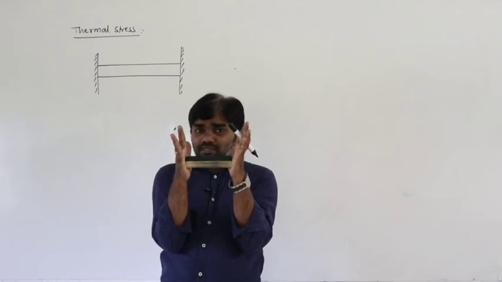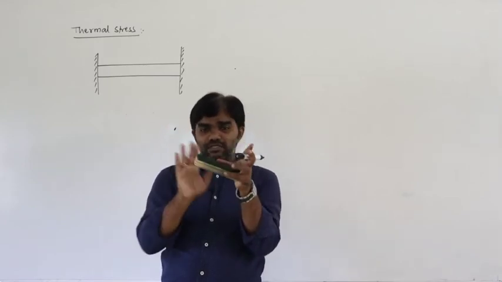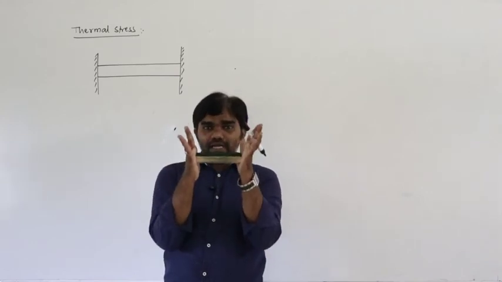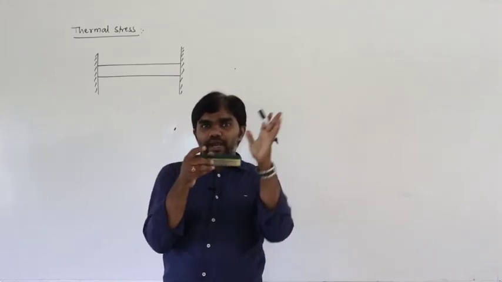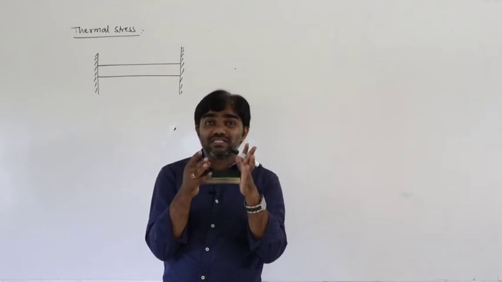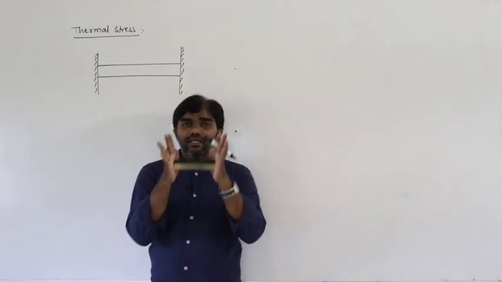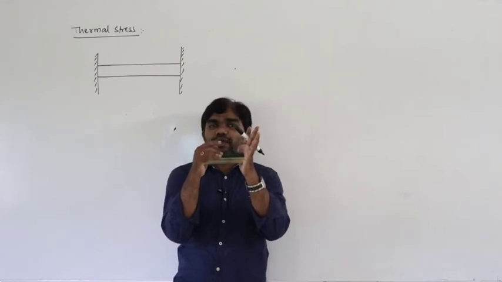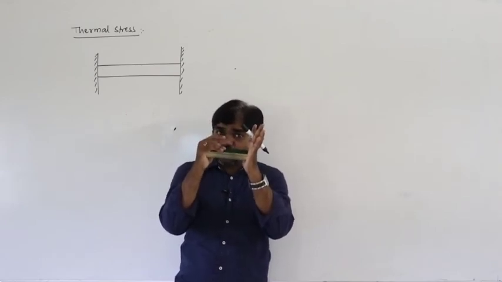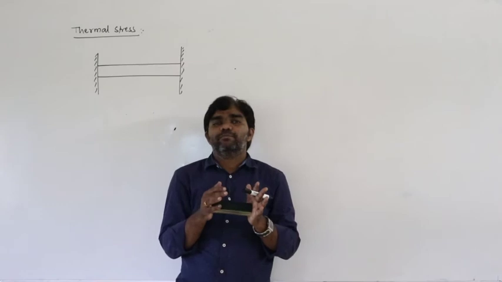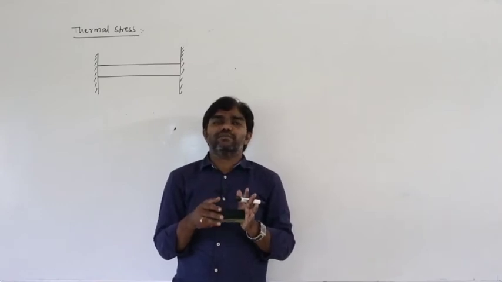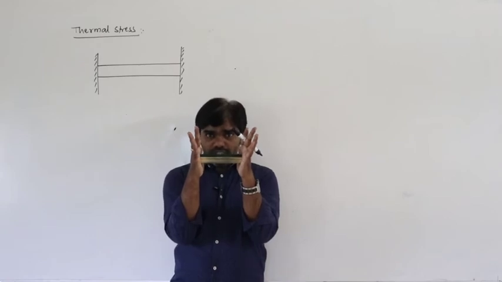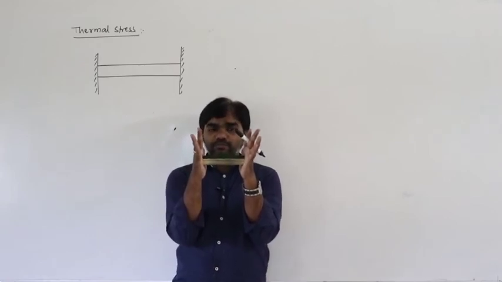What happens? Definitely it expands. If it is a metal, definitely it expands. But the concept is this one and this one, these are the two rigid walls. That means these walls do not allow this material to expand. That is the concept here. So, a uniform rod is fixed between two rigid supports.